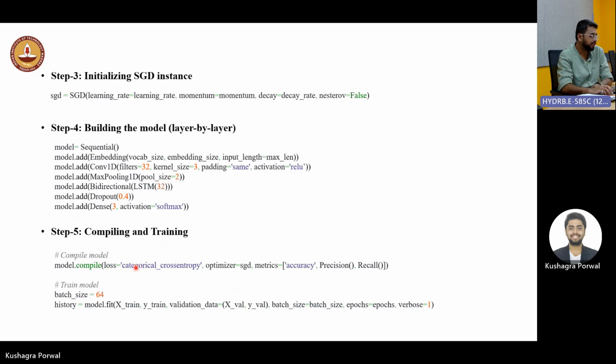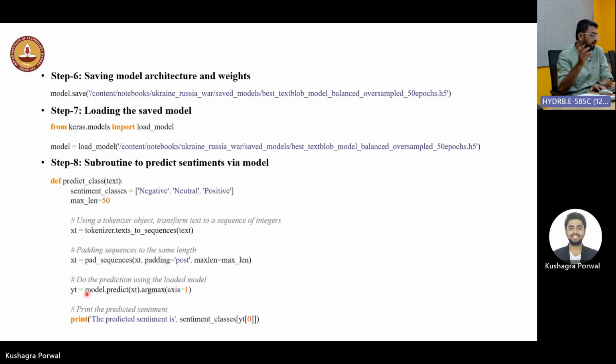In the compilation phase, we are using categorical cross entropy and batch size of 64. That means every epoch we'll take 64 samples, calculate loss, and biases and weights will adjust, and we'll use it in the next phase of the learning, that is the next epoch. Then we are saving the model, and we can use it later on for our predictions.